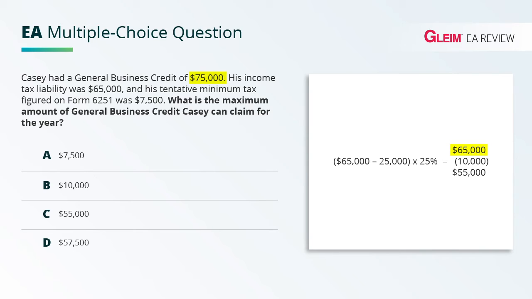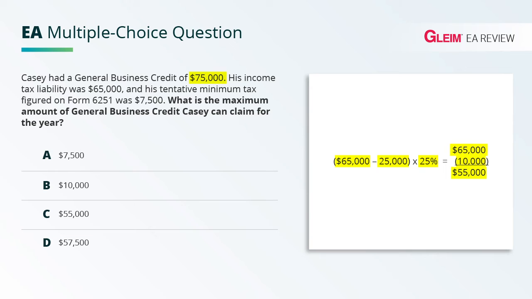So that means we take the income tax liability, or net income tax, subtract away $25,000, we get $40,000. We multiply that by 25%, and we get $10,000. That $10,000 amount is subtracted from the $65,000 income tax liability, net income tax, and we get $55,000.